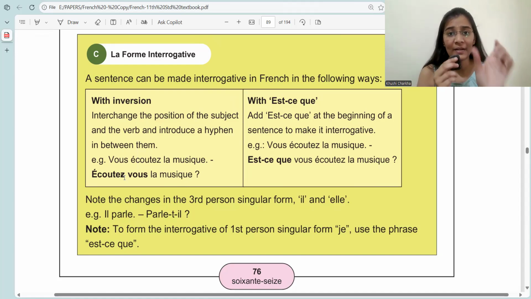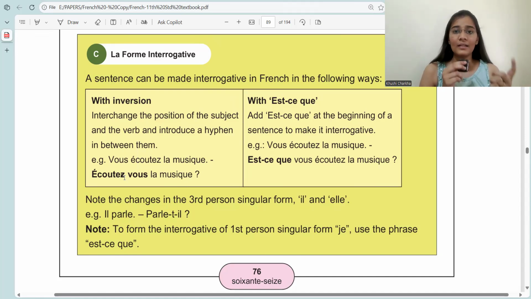Second way is with est-ce. The expression, the phrase est-ce means is it that? Est-ce que. Actually, there are three words. While pronouncing it, we pronounce it as est-ce que. Okay? Add est-ce que at the beginning of a sentence to make it interrogative.